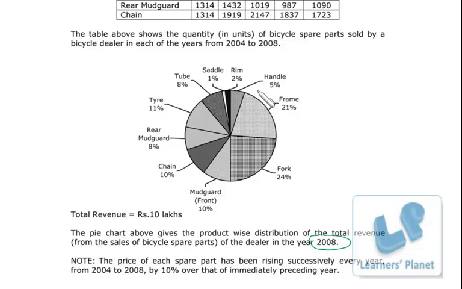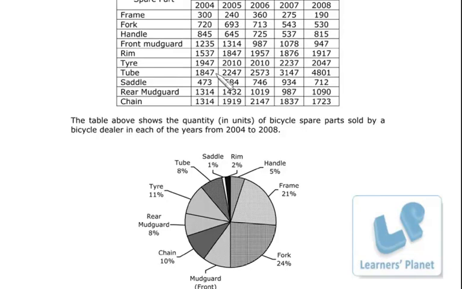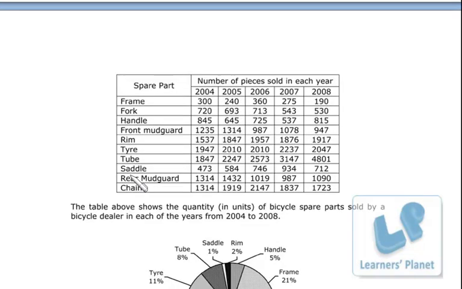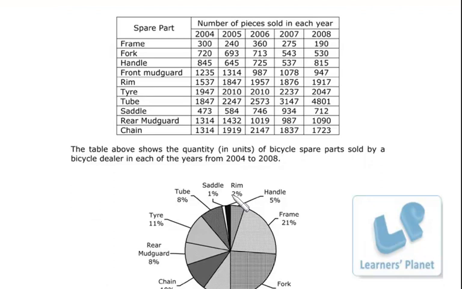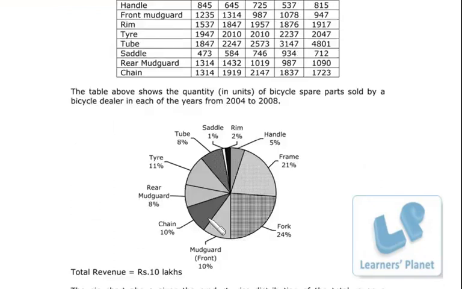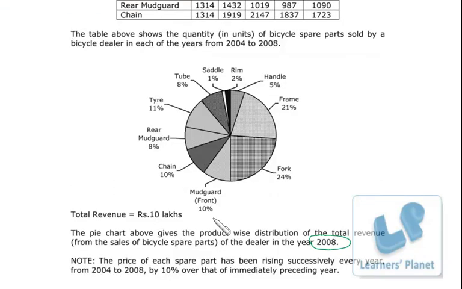So 1% of 10 lakh, that is 10,000 rupees is generated. Revenue is generated from saddles, right? And saddles, total number of saddles sold is 712. So this is how you have to understand this set of graphs. Okay, this is table and this is pie diagram. So let's move to the question.